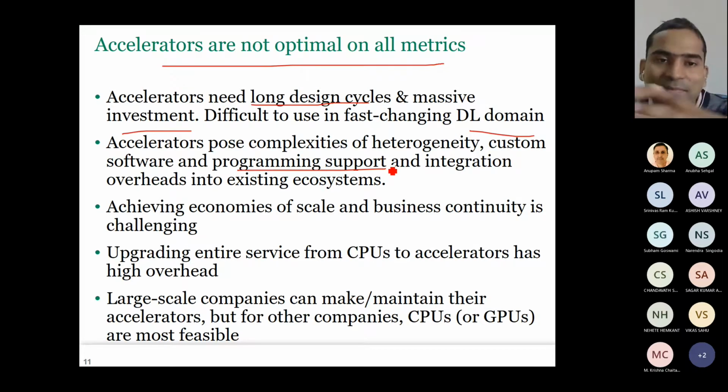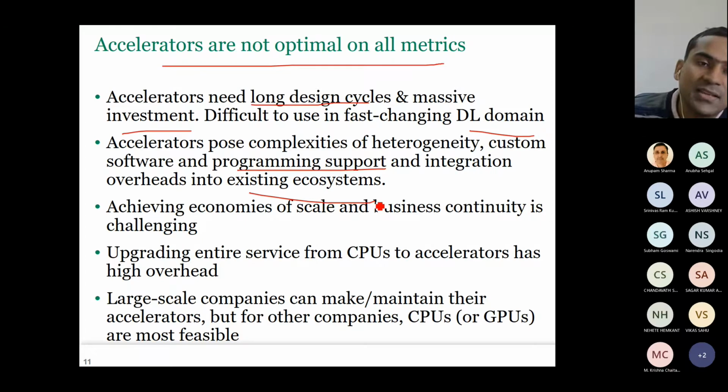Now, who will have the integration part? I may design my own software. You may design your own software. Both of them, when you put together, it doesn't work properly, or it will require separate expenditures for licenses. Right? It becomes very, very murky. Right? It becomes very complex. And integration into existing systems. If your code is 1 million lines of code, now who will change it and bring it and integrate that with the new system? Who will rewrite that code to be written on a new hardware?